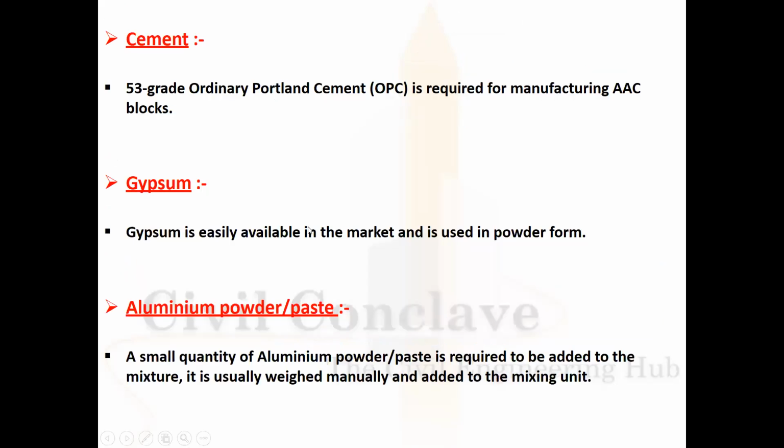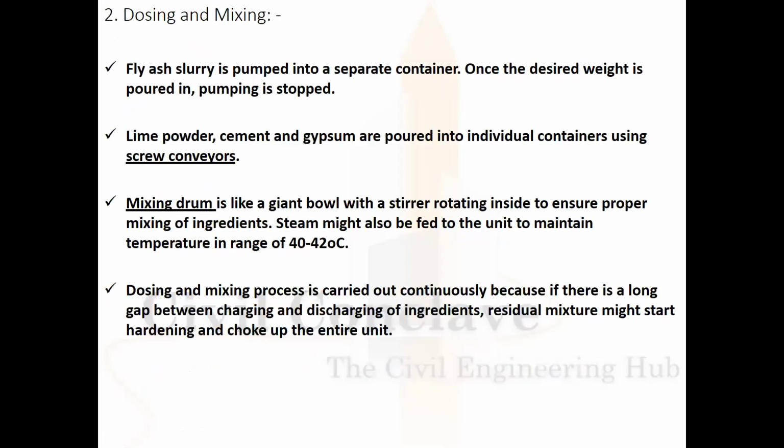Cement. 53 grade OPC is required for manufacturing the block. Gypsum. This is generally available in the market in powder form. Aluminum powder or oil-based paste. A small quantum of aluminum powder is required to be added to the mixer. It is usually weighed and added to the mixing unit.